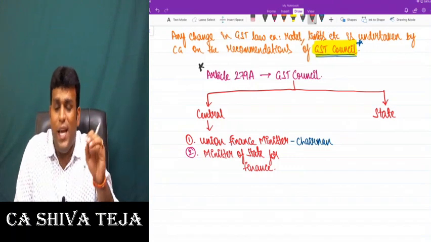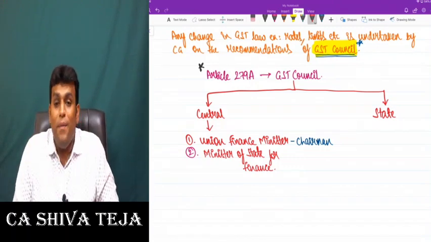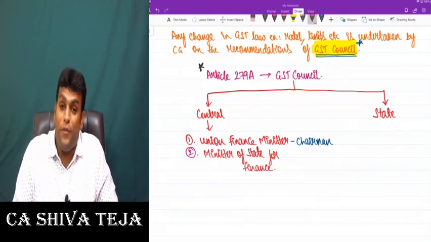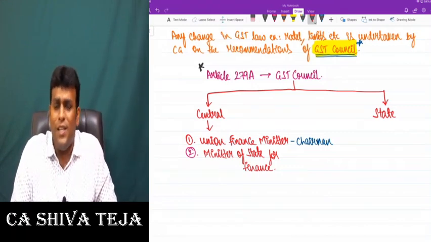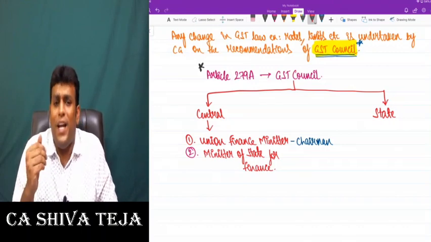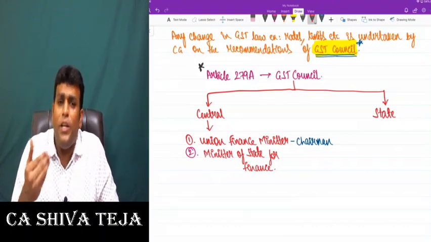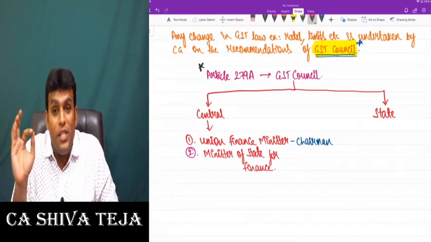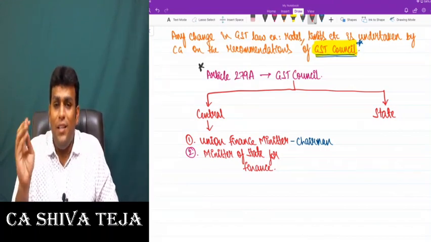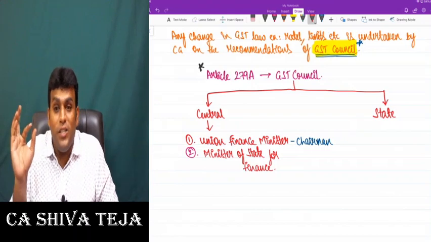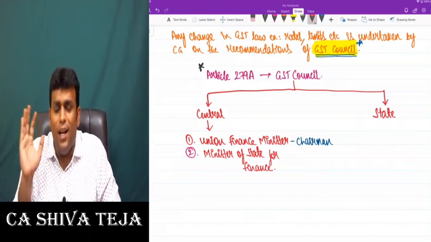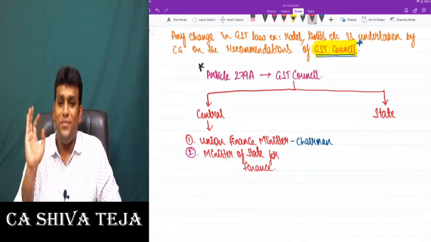That particular person is a central level person only. Practically we have Anurag Singh Thakur acting as Minister of State for Finance. He is something like a Deputy Finance Minister, but don't be carried away by the word Minister of State. He is still a central level person only.